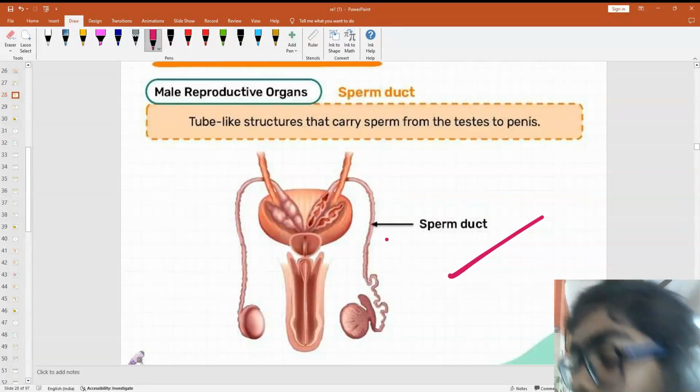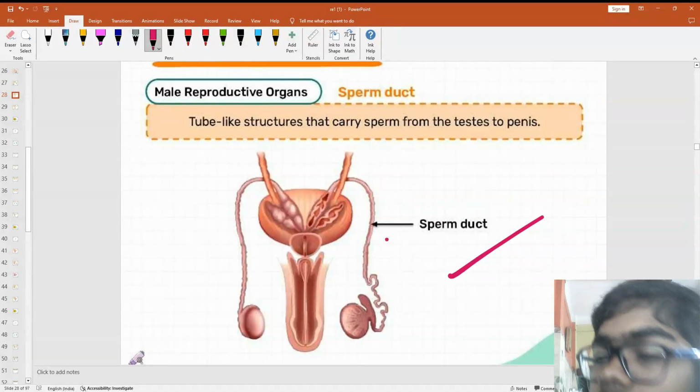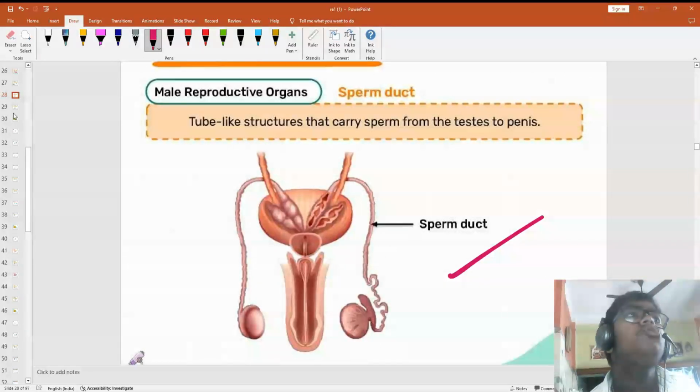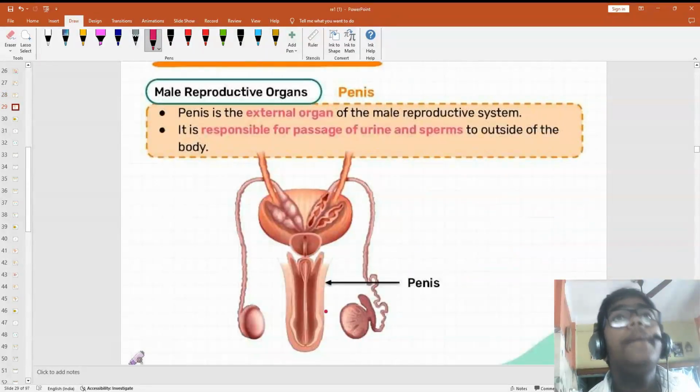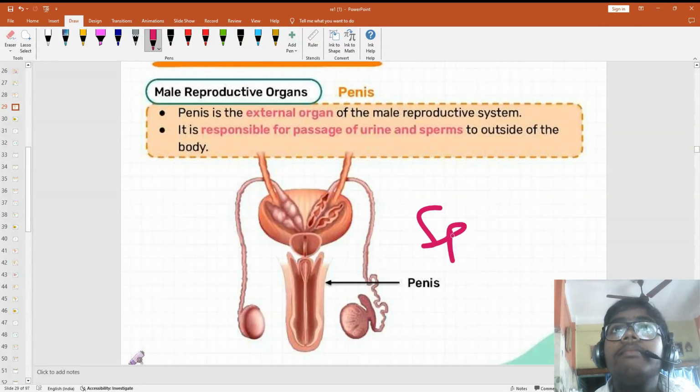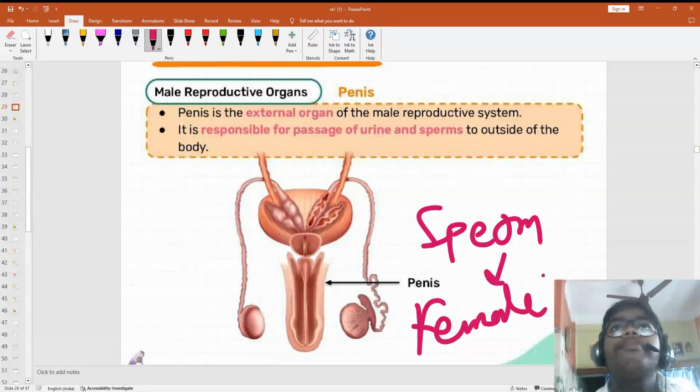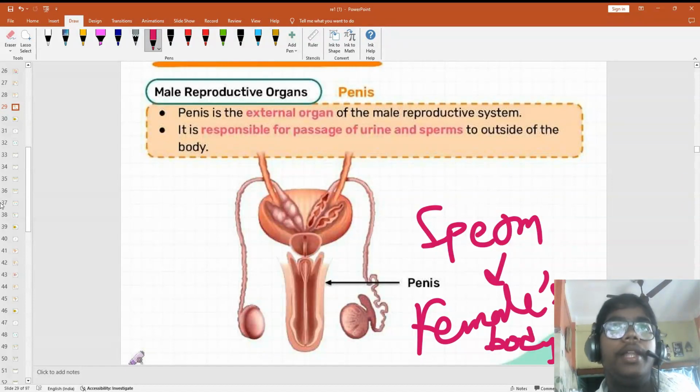Now let's talk about the sperm duct. Before the sperm duct, let's talk about the penis. The penis is the external organ that transfers the sperm to the female's body.